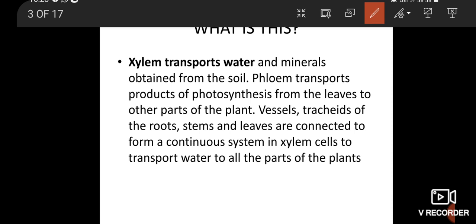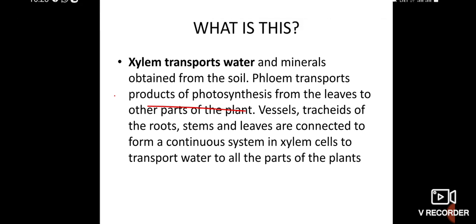So phloem carries the products of photosynthesis, so all parts of the body are supplied. Leaves and other parts of the plants are connected with the tracheids of the roots. Stem and leaves are connected to form a continuous system of xylem cells to transport water to all the parts of the plants.